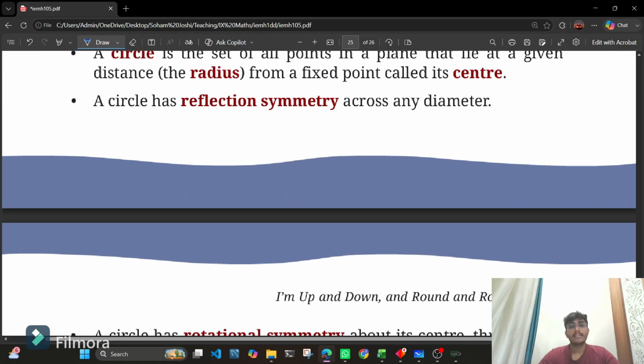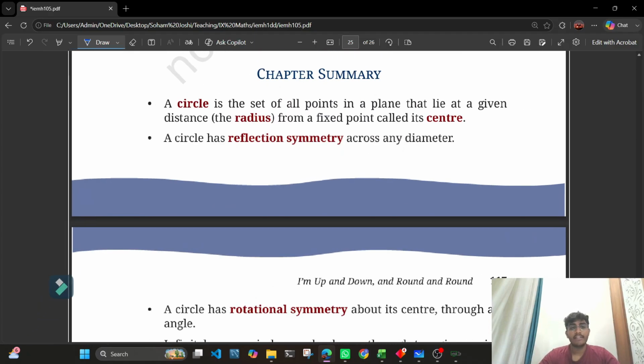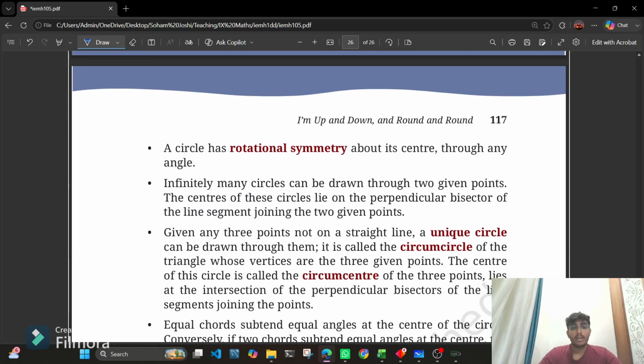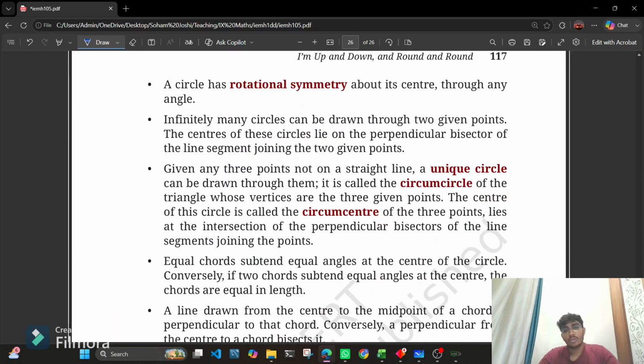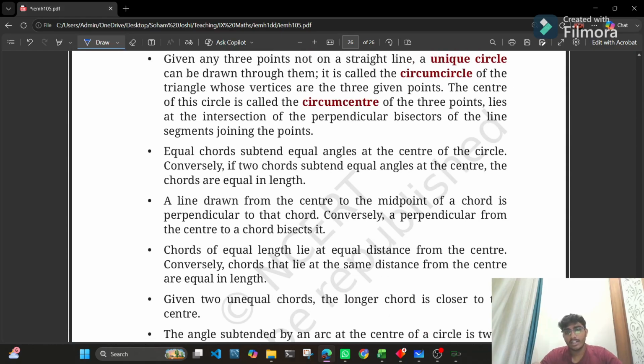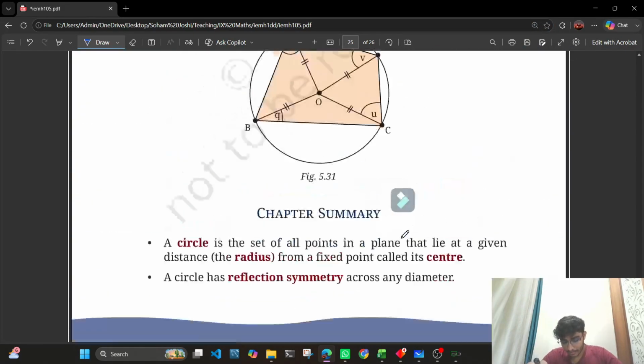We have learned that a circle is a set of all points in a plane that lie at a given distance from a fixed point called its center. Then a circle has a reflection symmetry across any diameter. A circle has a rotational symmetry about its center through any angle. Infinitely many circles can be drawn through two given points, but for three non-collinear points, there always exists only a unique circle. Right. Then further, they have summarized all the theorems.